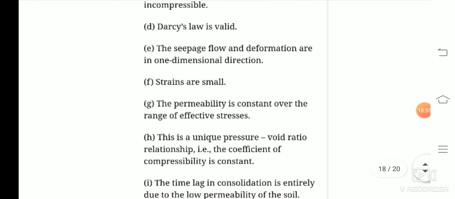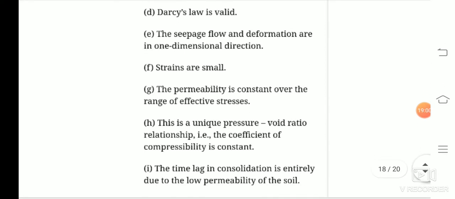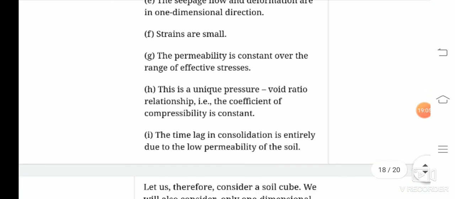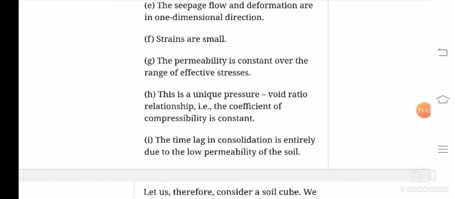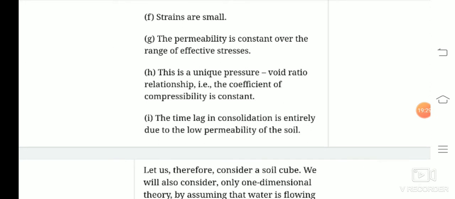The seepage flow and deformation are in one-dimensional direction. So we have to consider for this formula that the seepage flow and the deformation will occur in one dimension only. Next, the strains are small. So the strain that is going to occur must be small. The permeability is constant over the range of effective stresses. That means the value of the permeability will be constant throughout the wide range of effective stresses. If we increase or decrease the effective stress, there will be no change in the permeability of the soil. And there is a unique pressure-void ratio relationship. That is, the coefficient of compressibility is constant.